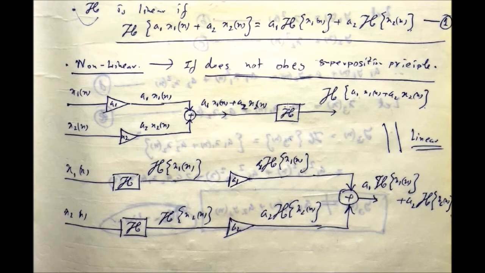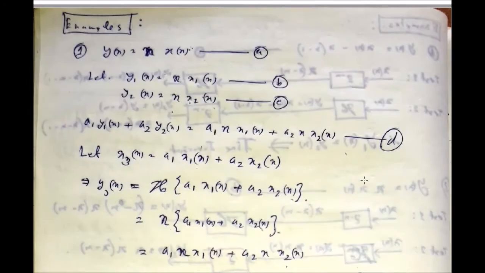If for both these processes the outputs are the same, then you can conclude that the system is a linear system. Otherwise, if you see that these terms are unequal, then you can conclude it is a non-linear system.